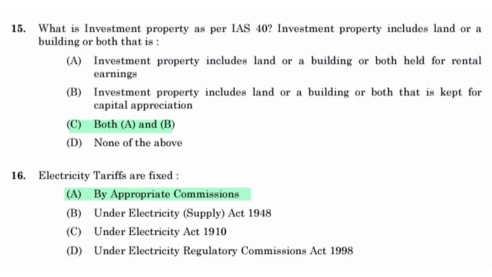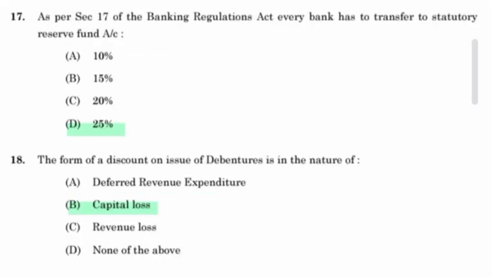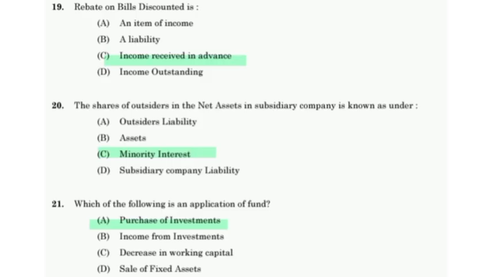Electricity tariffs are fixed by appropriate commissions. As per Section 17 of the Banking Regulation Act, every bank has to transfer to statutory reserve fund account 25%. The discount on issue of debenture is in the nature of capital loss. Rebate on bills discounted is income received in advance. The share of outsiders in the net assets in a subsidiary company is known as minority interest.